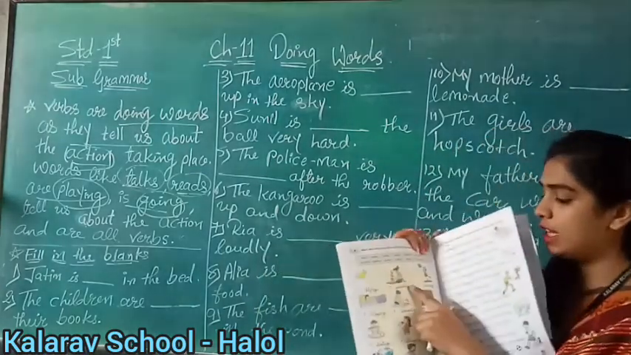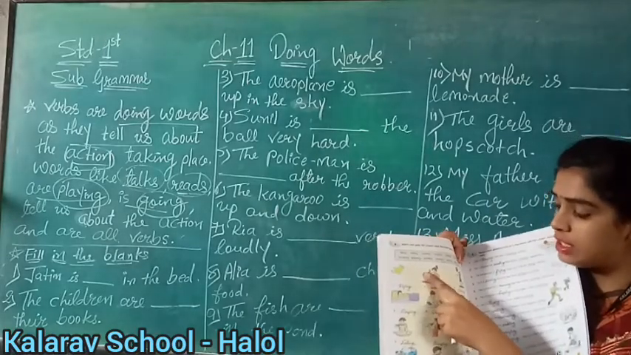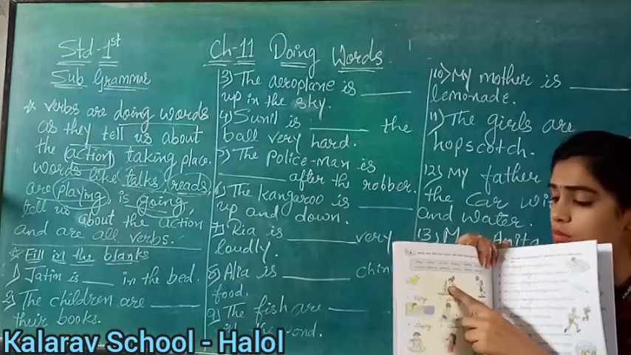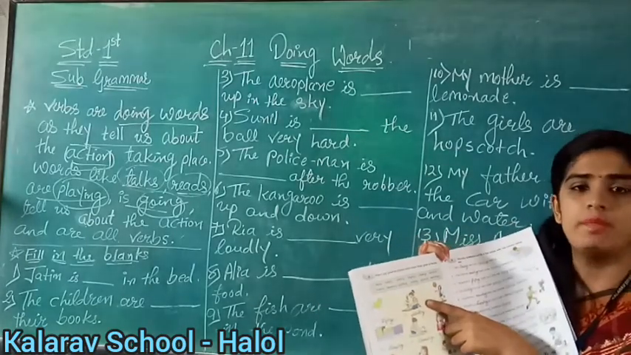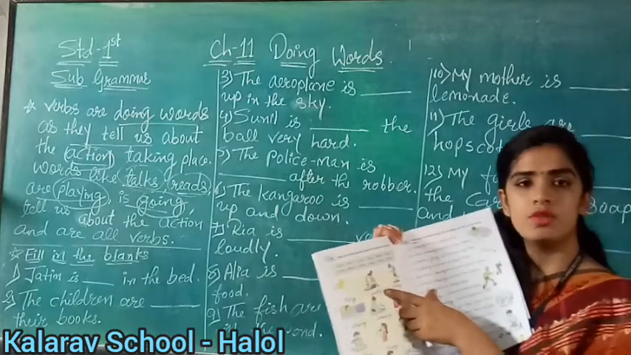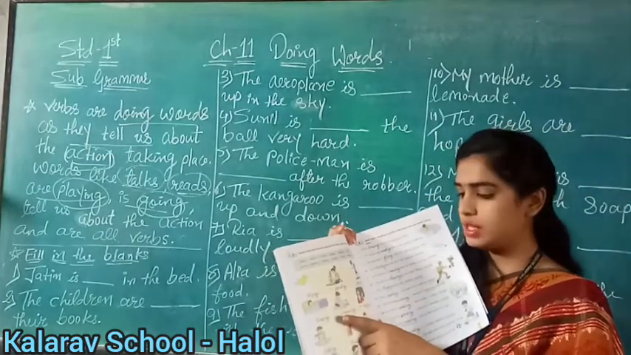Now see here, number 5. What is a girl doing? Here you can see a plant. Yes children, you can see a small plant in the picture, right? And what is the girl doing? She is planting, right? So what will we write here? Planting. Okay, now 6th number.